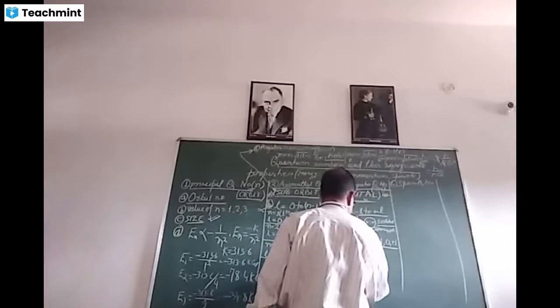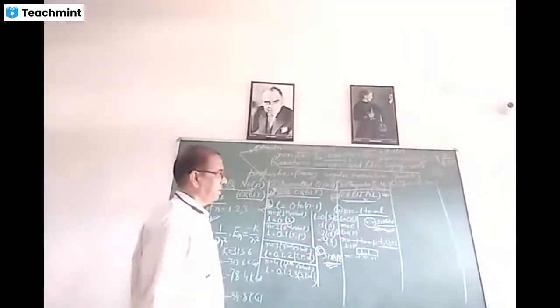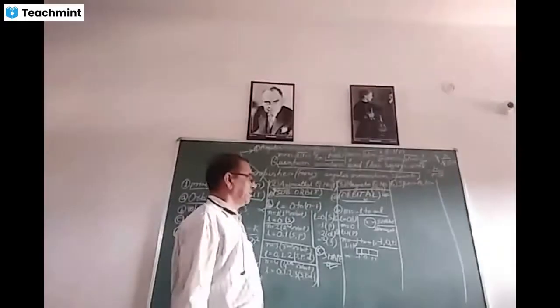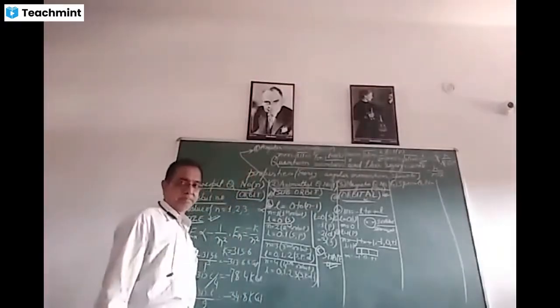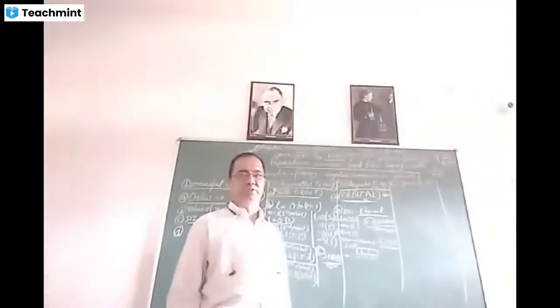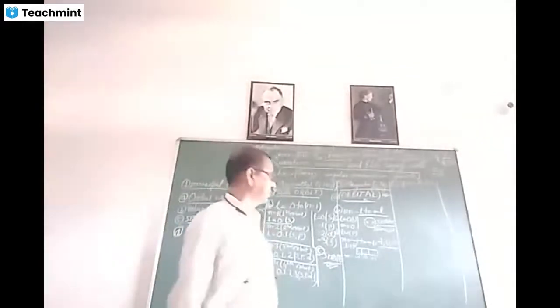And the shape of P orbital is dumbbell shape. And the three types of dumbbell are oriented towards three axes, that is x axis, y axis, and z axis.